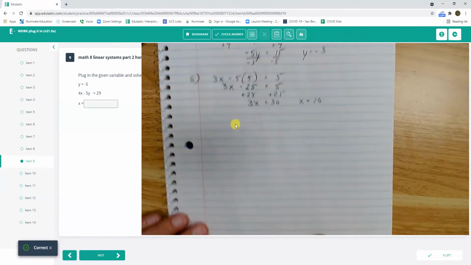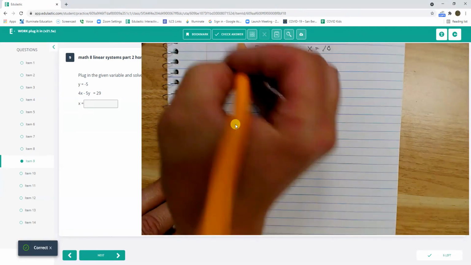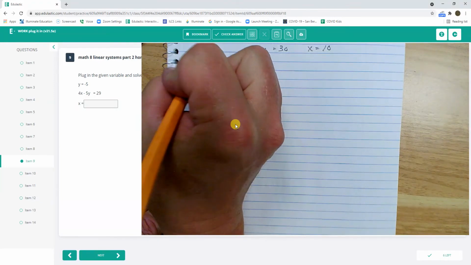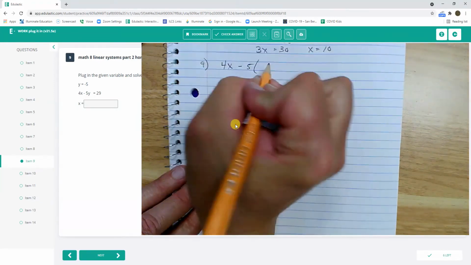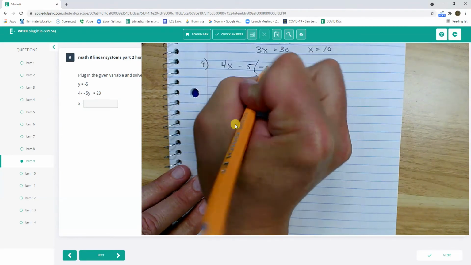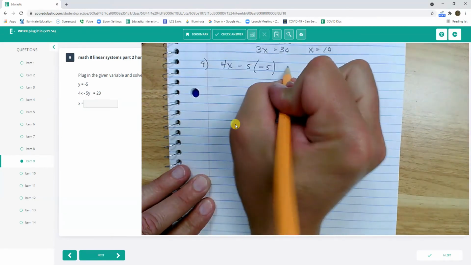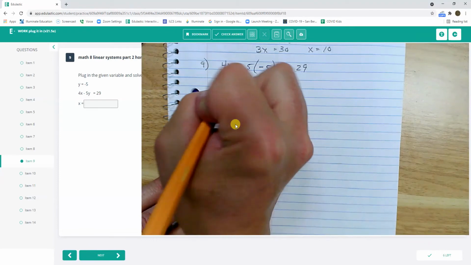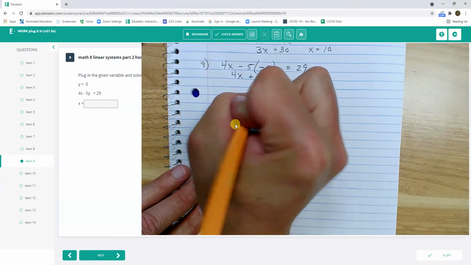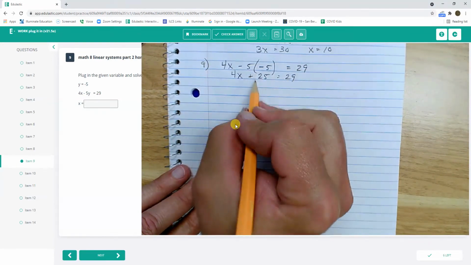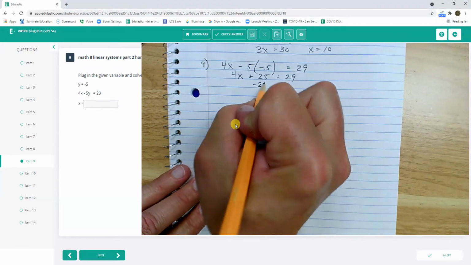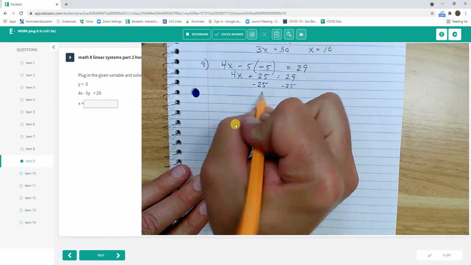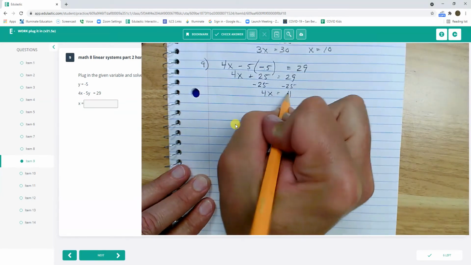Number 9. So 4x minus 5y, and in this case y is negative 5, equals 29. 4x plus 25 equals 29. Why is it a positive? A negative times a negative is a positive. Subtracting 25 from both sides, 4x equals 4, so x equals 1.